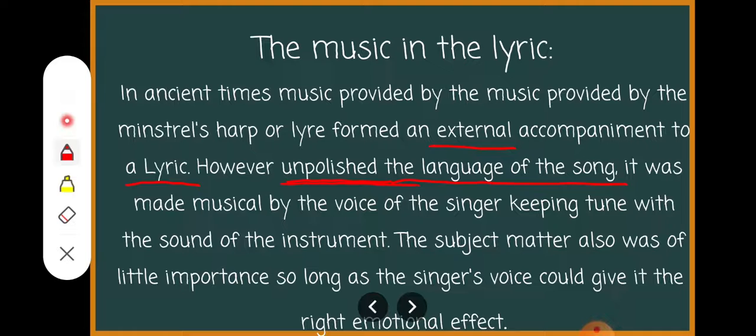As the language was unpolished, it has to be accompanied by the musical instrument or the music of the singer, keeping tune with the sound of the instrument. As it was unpolished, the music has to be provided through the voice of the singer, and it has to keep pace with the sound of the instrument.